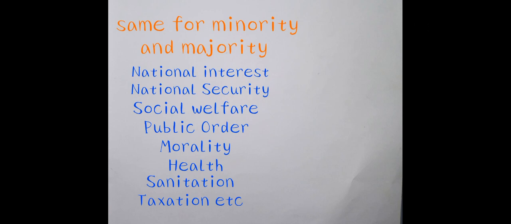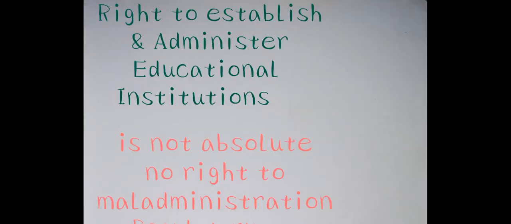Okay, so the third important provision or guideline is that the right to establish and administer educational institutions is not absolute. So in Article 30 we said the right to establish and administer educational institutions is related to the minority, so they have the right to establish and administer, but this is not absolute.